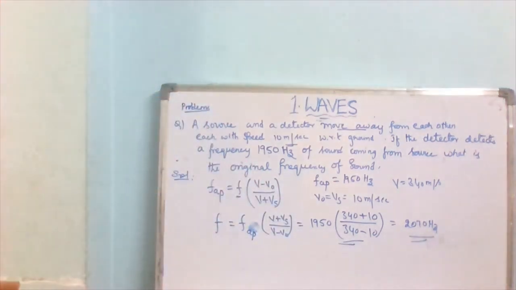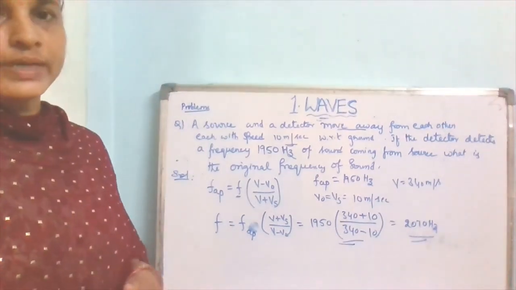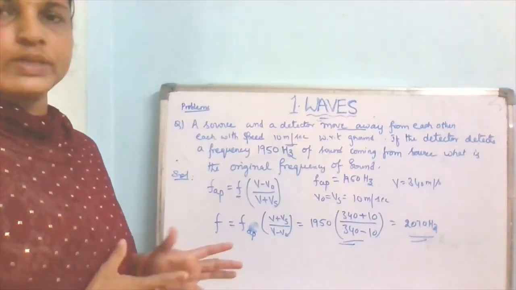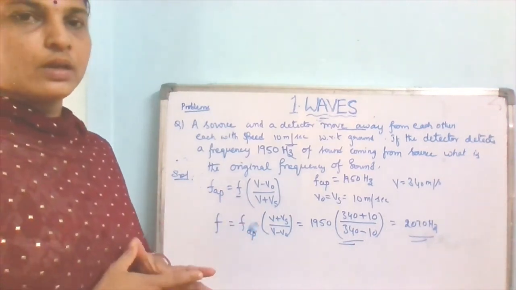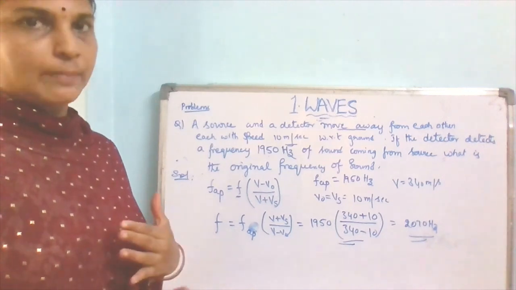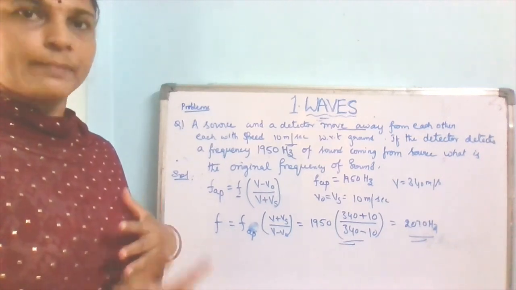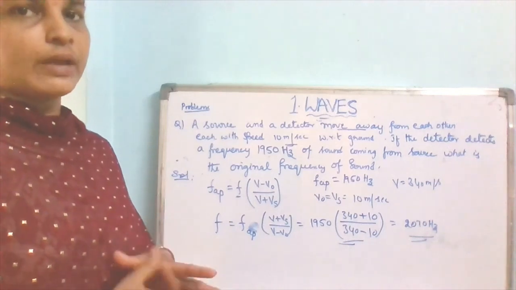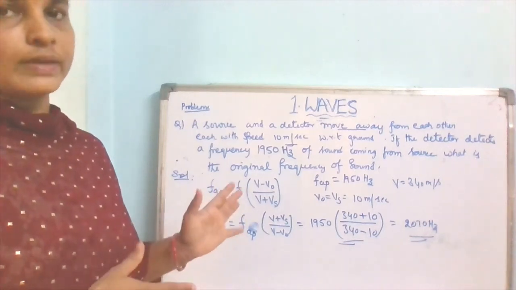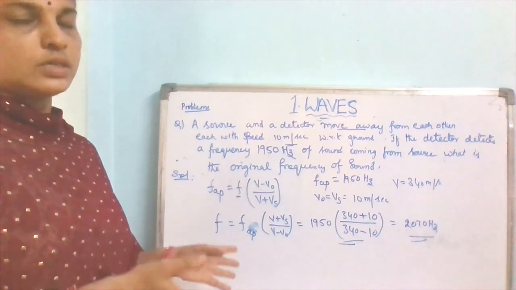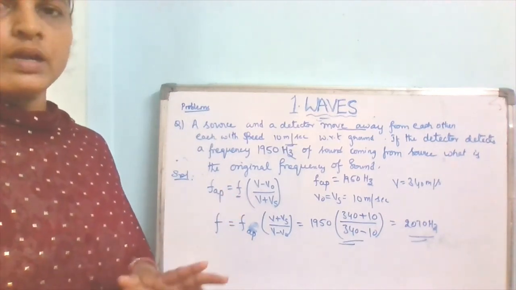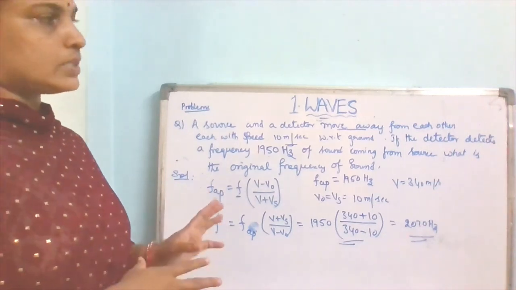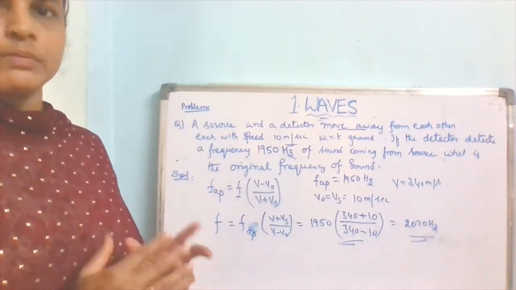Okay students, this is about the topic related to this chapter. This is the last topic in this chapter, Doppler effect. In the next chapter you will also have the Doppler effect, but for light waves. This is in the sound waves. For the light waves also the same situation will be applicable. Related to this topic you will have questions and answers. Maybe an 8 marks question will come from this Doppler effect topic. So read carefully.